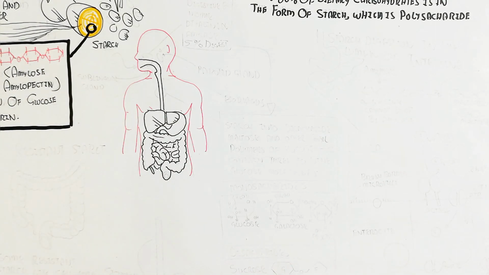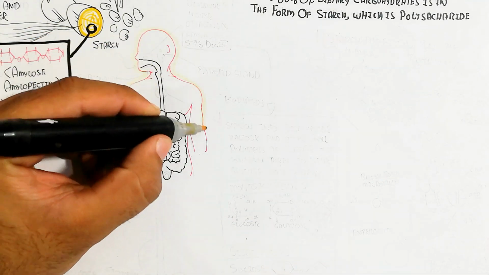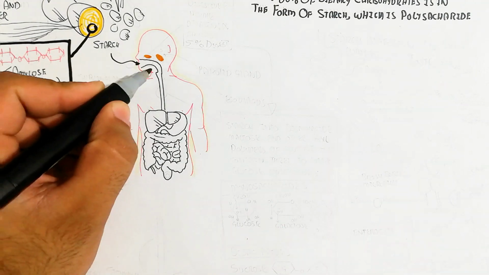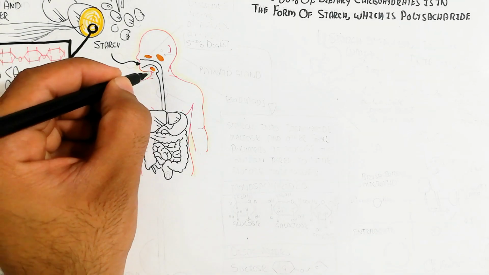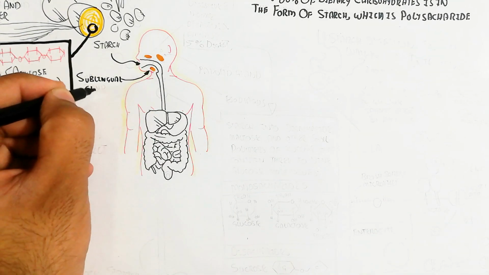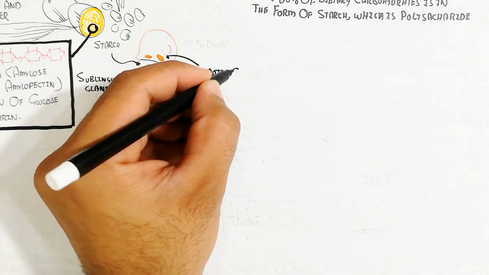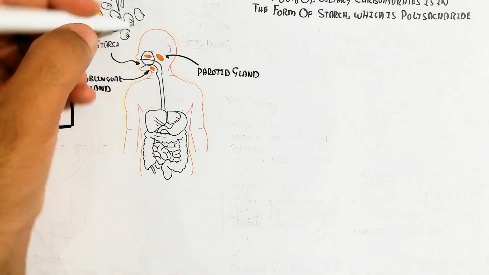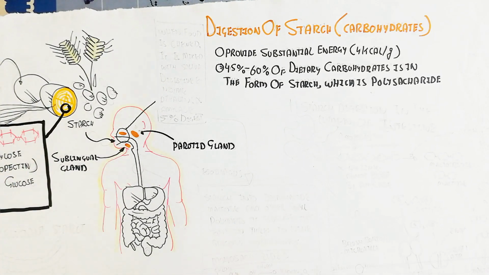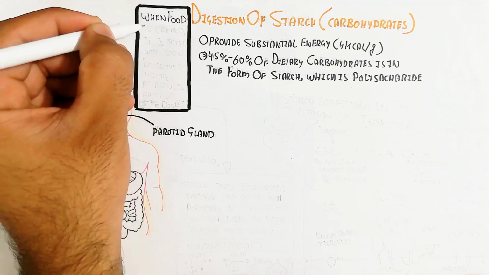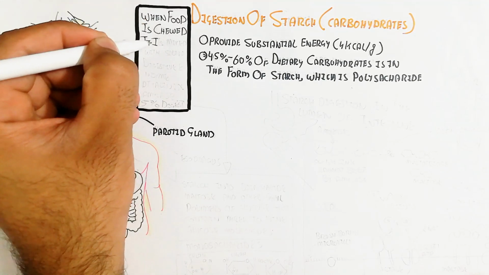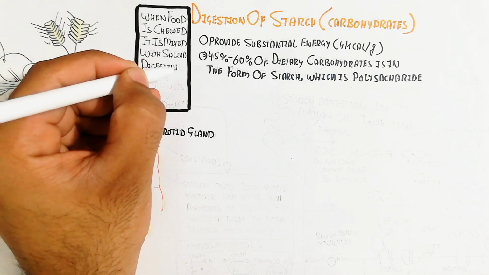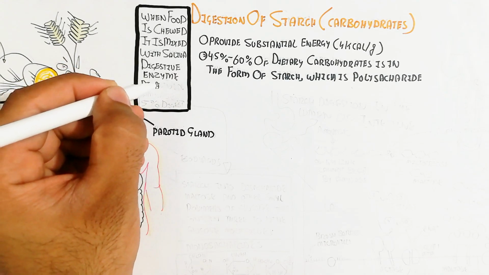Also, the short chain is known as the dextrin. Dextrin contains alpha 1 to 6 linkage also. So remember this, whenever the starch enters your oral cavity, it is digested partially. The sublingual gland and parotid gland produce sodium bicarbonate as well as amylase and also saliva, which will lubricate and create the basic medium. When food is chewed, it is mixed with saliva, a digestive enzyme like ptyalin, alpha amylase, and 5% is digested in this oral cavity.